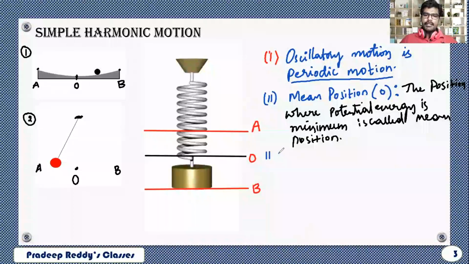Point number 3: from the mean position, the particle does not stay at rest. Like, if the particle starts from the mean position, it goes to another point A and again it comes back to B. Therefore, those positions A and B are said to be extreme positions.